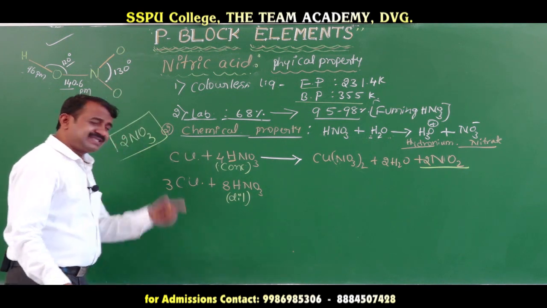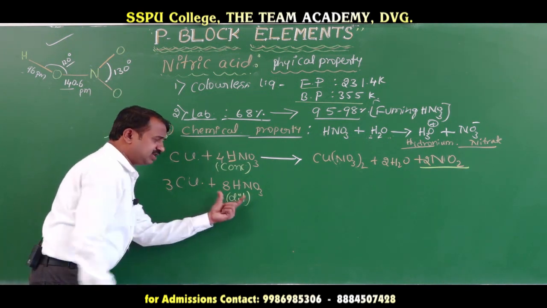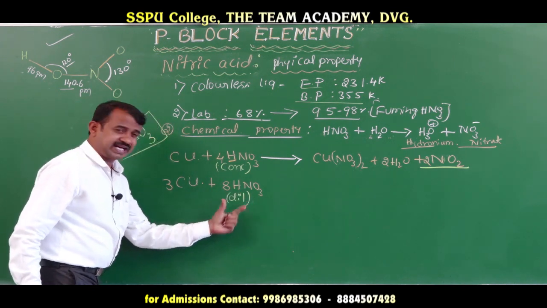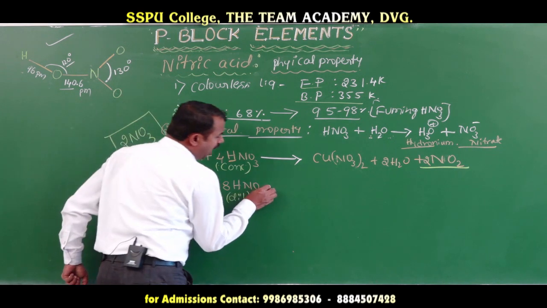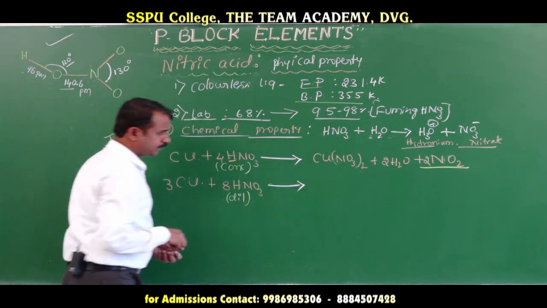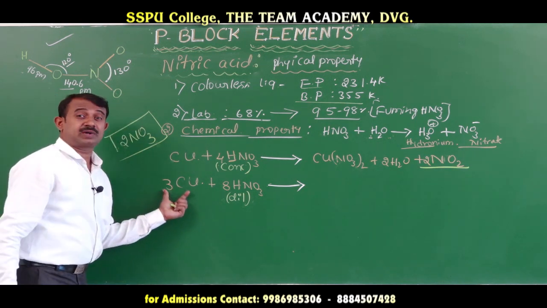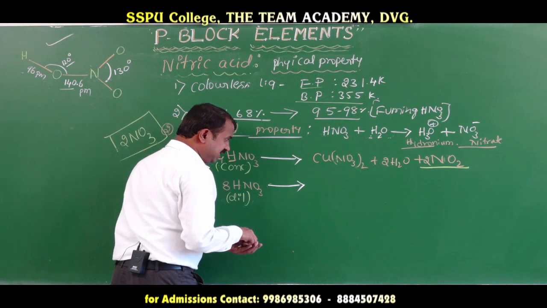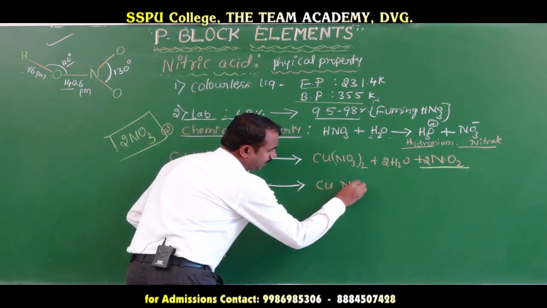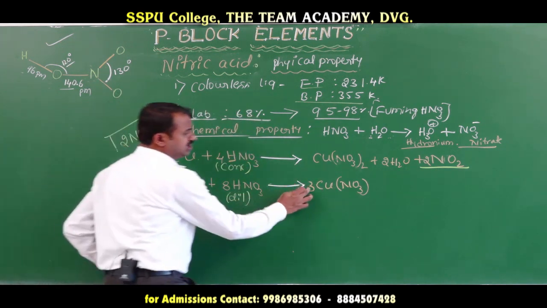In the same way, when copper reacts with dilute nitric acid, it consumes 8 molecules of dilute nitric acid. First you should remember how many coppers there are, that much copper nitrate is released. 3 coppers means 3 molecules of copper nitrate.